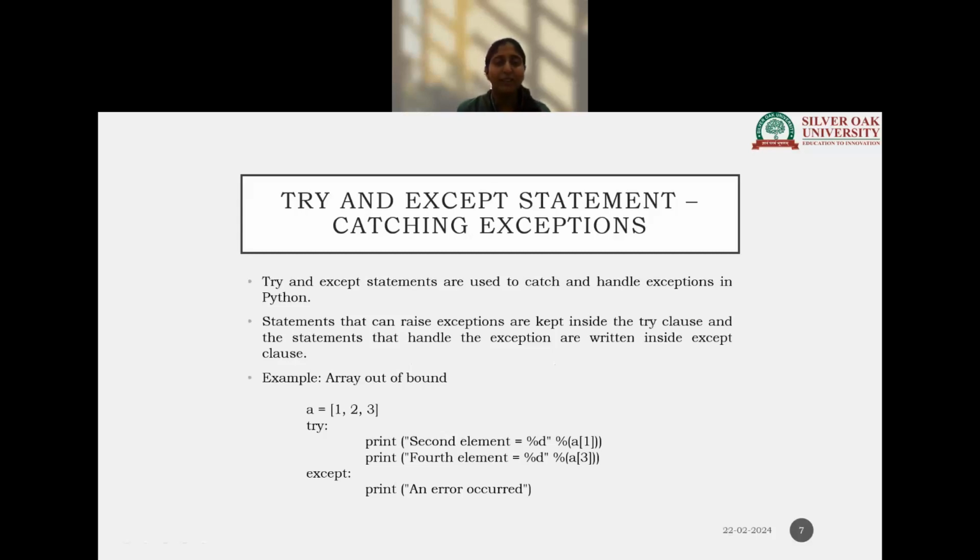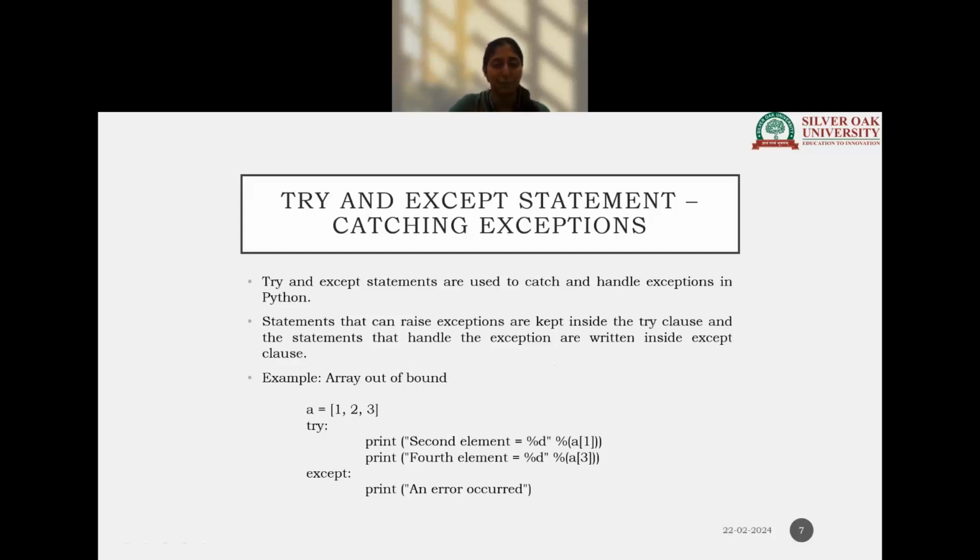The statements that can raise the exception are kept in the try clause, where we know these are the probable statements that might throw the exception. When they give a certain type of exception, that enters the except part, and whatever we want as an output when the exception is handled, we can get through the except part.